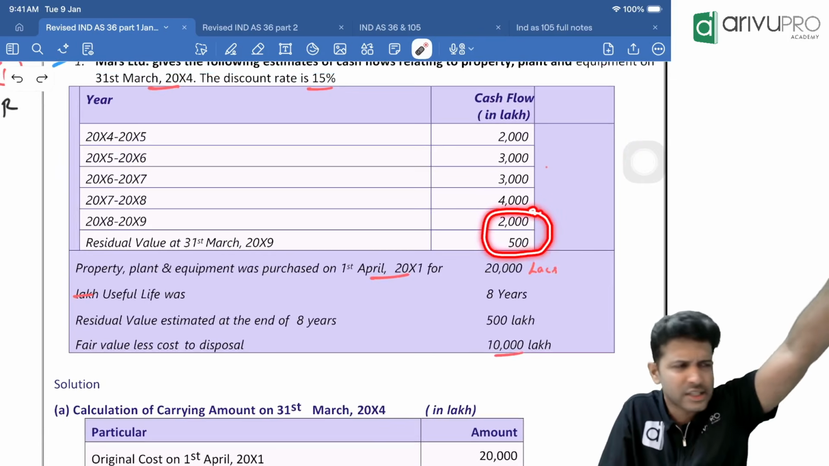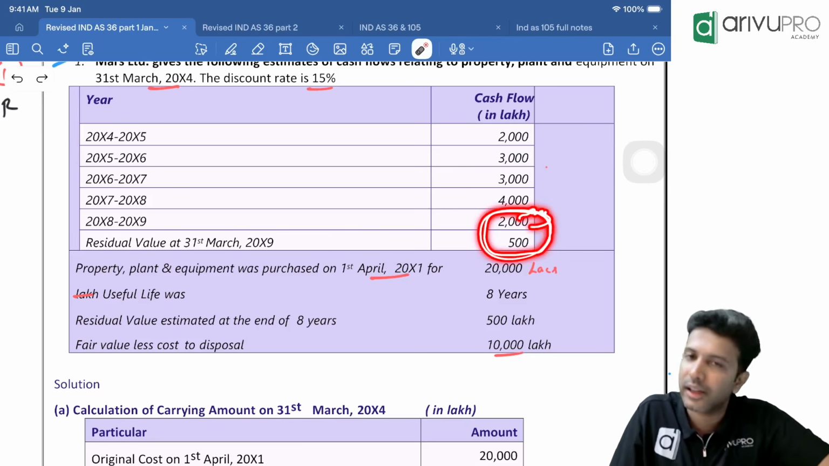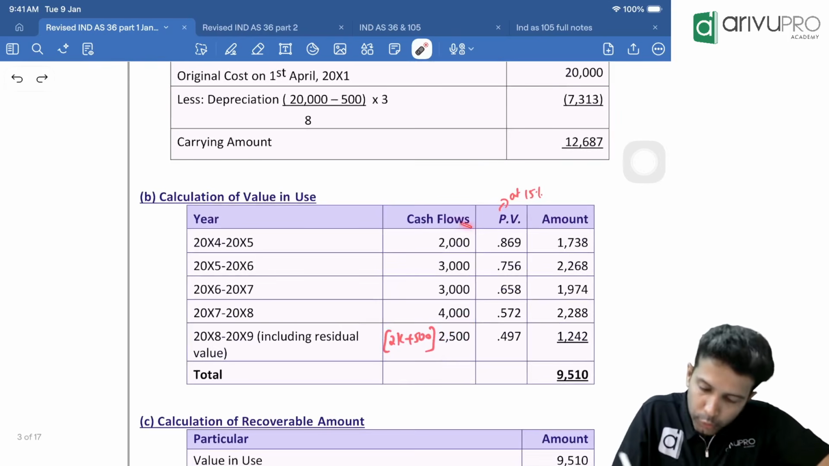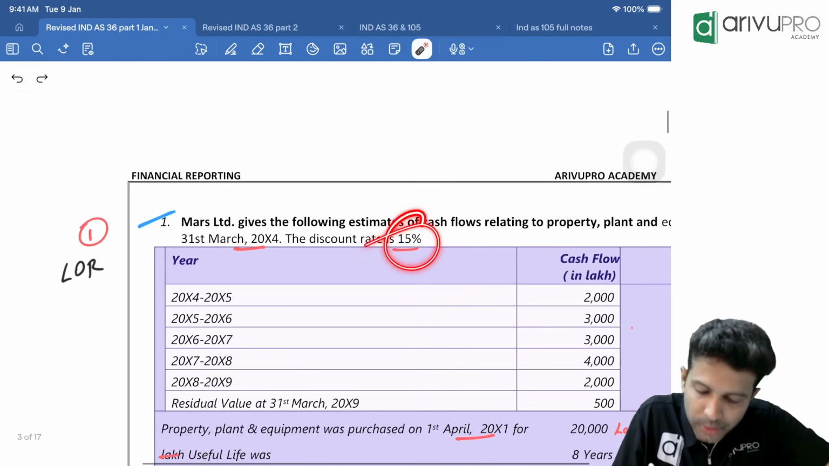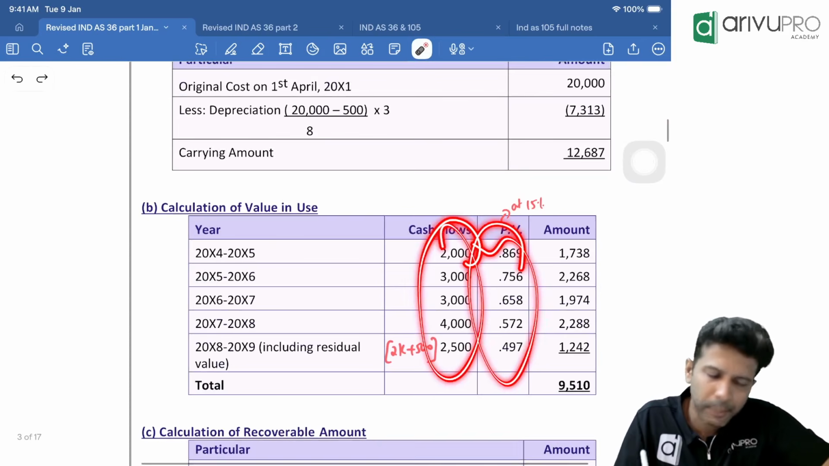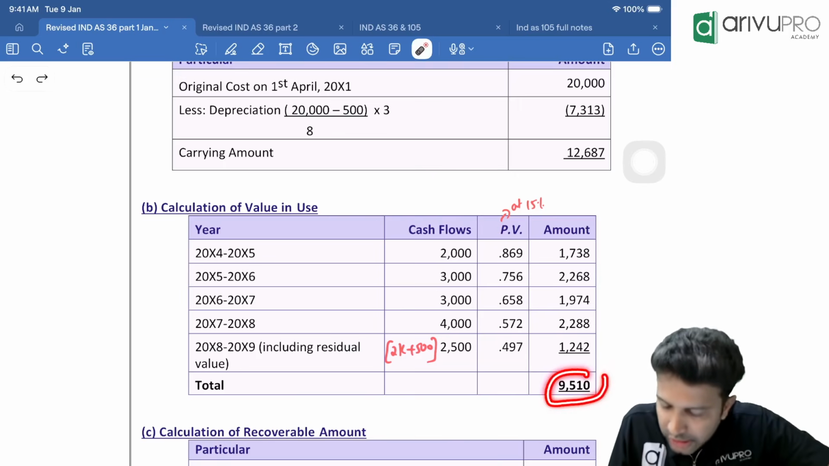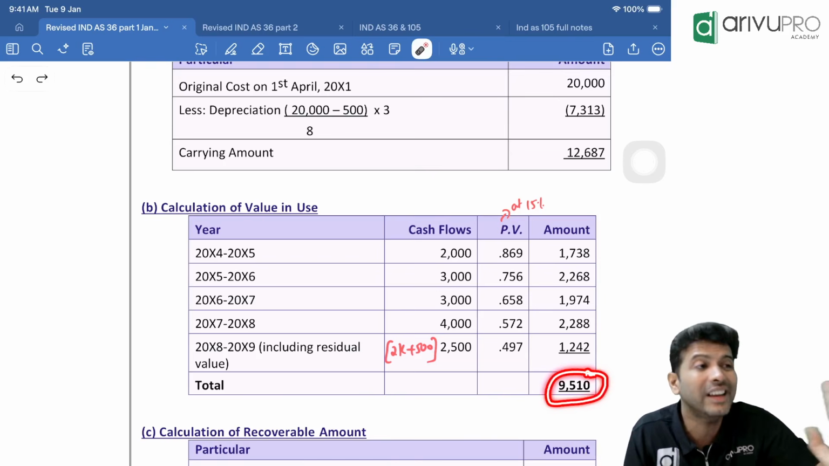If you want, you can consider separately. That's your presentation. It's fine. ICAI has taken these two by adding. So 2500 is your 5th year cash flow. Future cash flows, multiply by the discount factor. The discount factor is given in the question to be 15%. This is easy, no? Future cash flows multiplied by the discount factor give you the present value. So the total present value of that cash flow becomes your value in use.